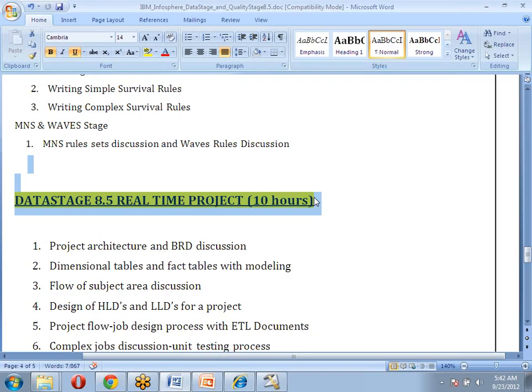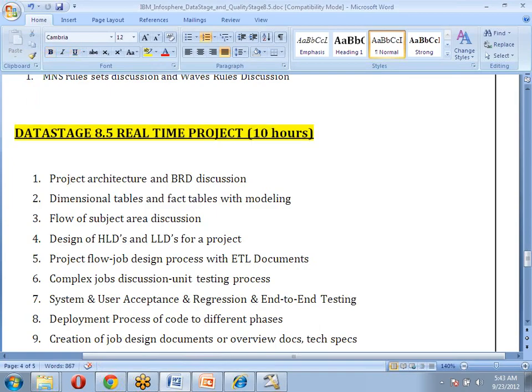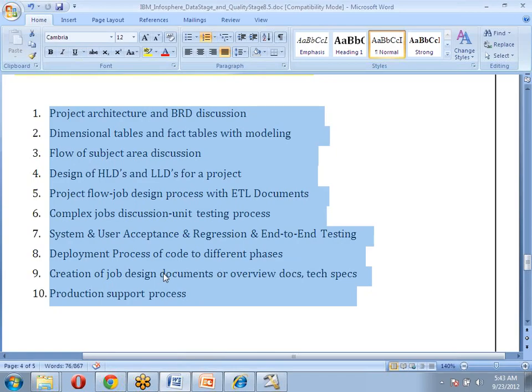We also need to know at least one project process: how we are going to implement the project, what kind of documents we are going to get, how to analyze those documents, what kind of design we are going to follow, what kind of flow there will be, and what kind of job designs we are going to design. All things we are going to discuss, at least 10 hours, completely on one project.